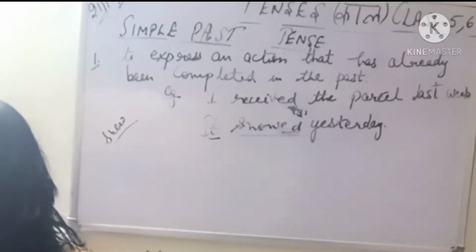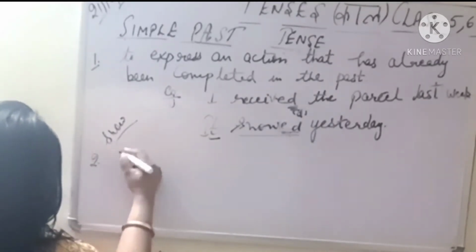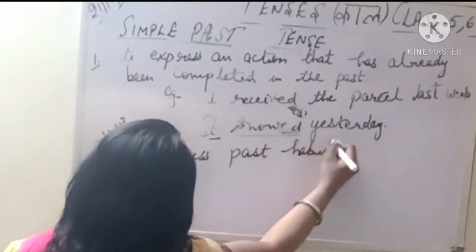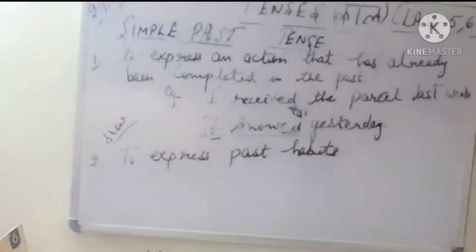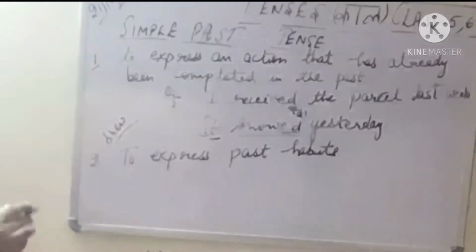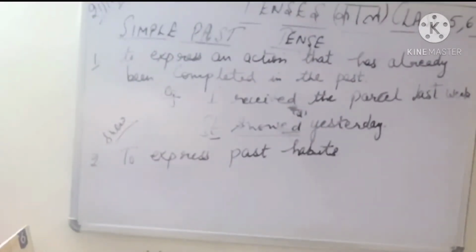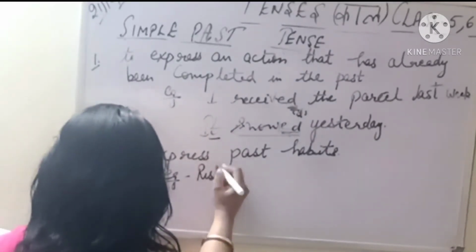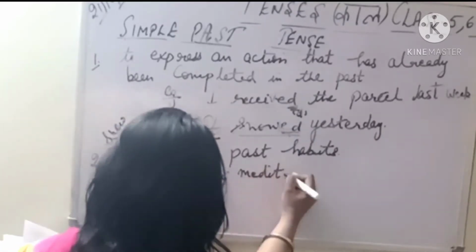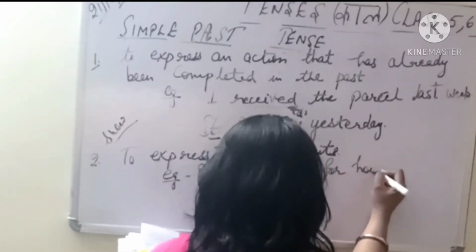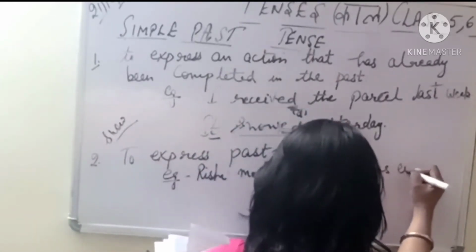Okay, so past habits now. To express past habits, let's take one more rule where we use the past tense. Whenever we are talking of the past habits, वो काम जो आपने बीते हुए समय में खत्म कर लिया, आपकी रूटीन की हैबिट है, लेकिन आपने वो काम कुछ समय पहले ही अपनी जो हैबिट है रूटीन की वो खत्म कर ली है. For example, let's see, if I say Rishi meditated for 2 hours every day.